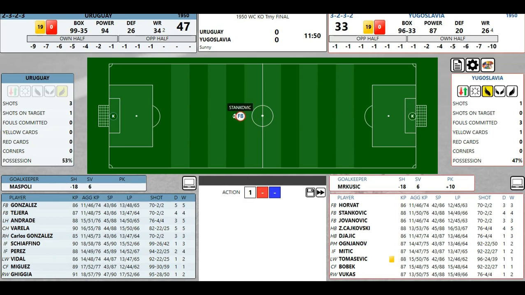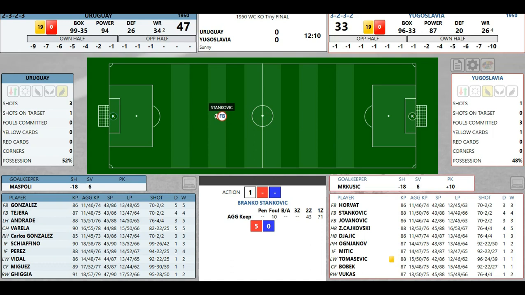Stankovic. Franco Stankovic. He's going to keep going with it. He's going to throw it to Sachalski, but Gonzalez. Challenge. Yugoslavia's got the challenge.